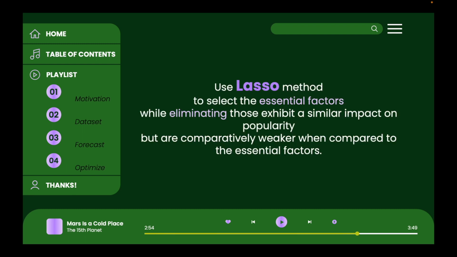Number 3, forecast. We use the lasso method to select the essential factors while eliminating those that exhibit a similar impact on popularity but are comparatively weaker when compared to the essential factors.